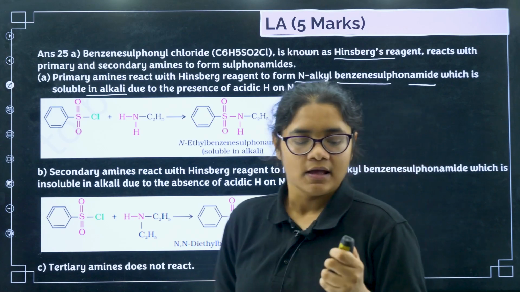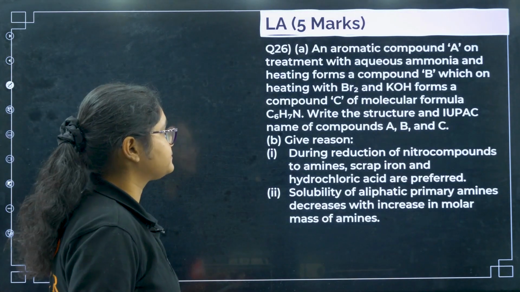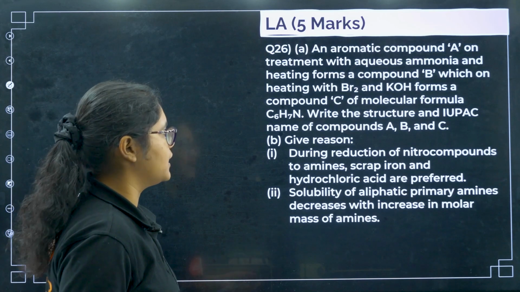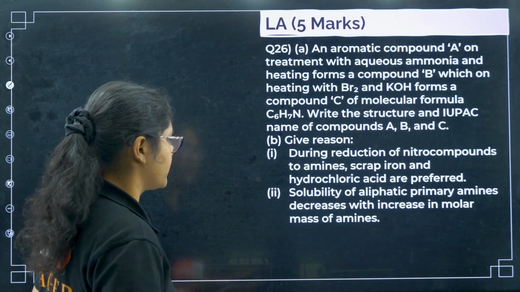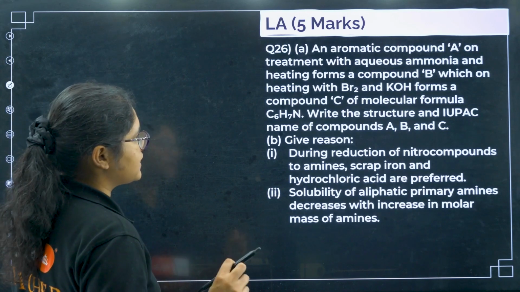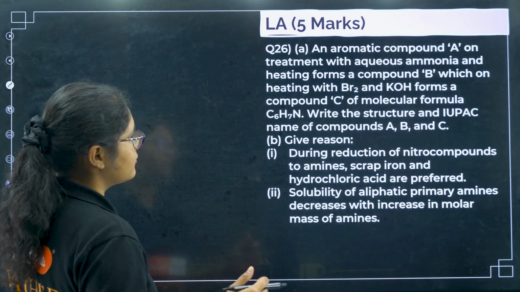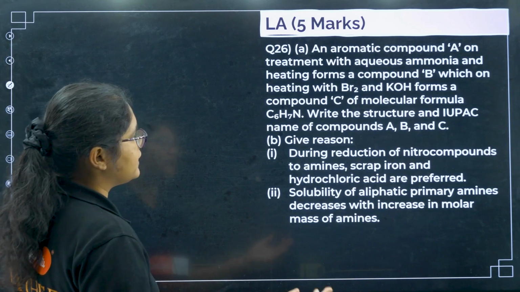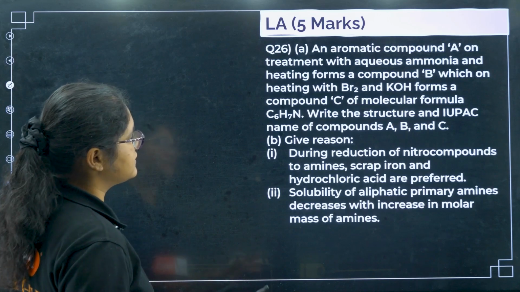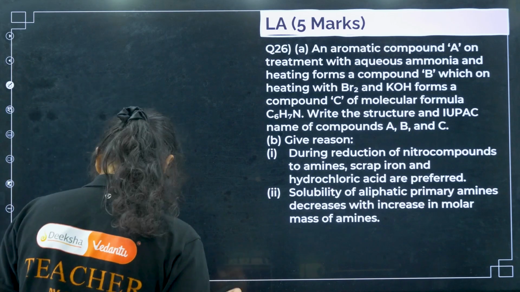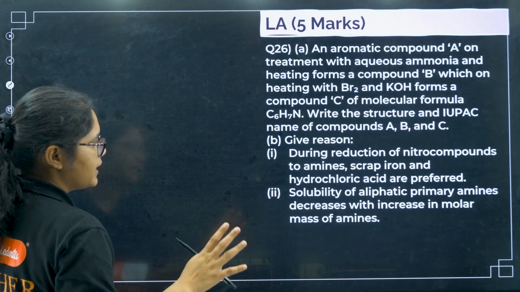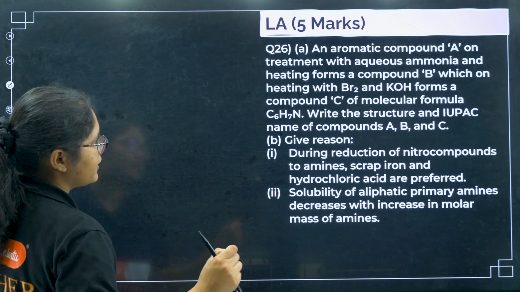Okay, clear? Next, we have here an aromatic compound A on treatment with aqueous ammonia and heating forms a compound B, which on heating with Br2 and KOH forms a compound C of molecular formula C6H7N. Okay, so let me think about this one. Write the structure and the IUPAC name of compounds A, B and C.